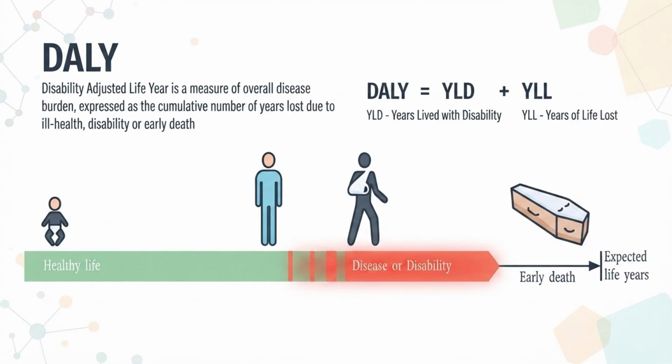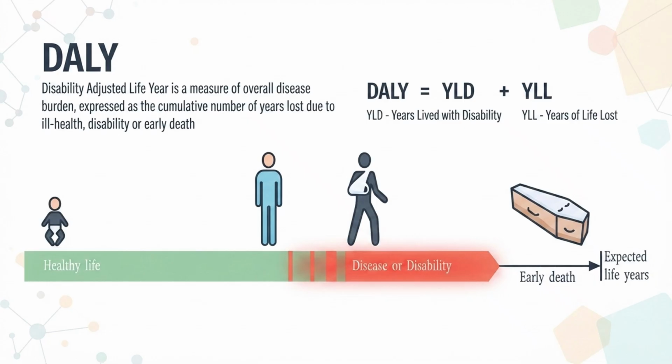From birth to death, no one will be living without a disability or injury. In between, the person will suffer either with a disease or with an injury. Say for example one person suffered with fever for 6 months at the age of 10 years. That is the orange color. This green is full health, and the orange color is either disability, disease or injury, whatever it may be. For 6 months the person suffered with fever, and after that the person got injured and suffered with the disability for 1 year, and that too recovered, and after that again he got fever.